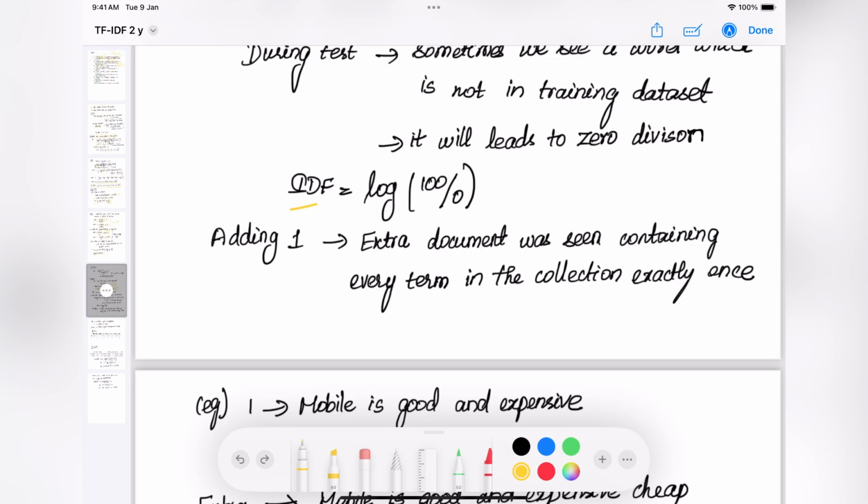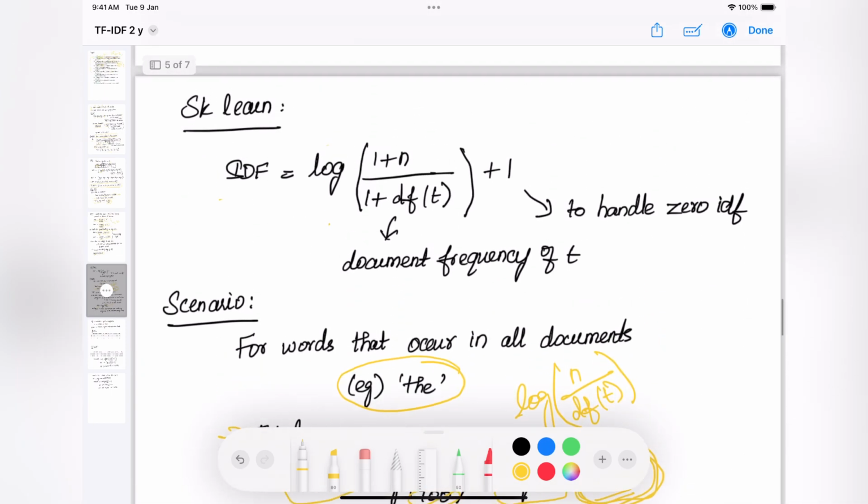As per the formula, we should take a log of the total number of reviews divided by the number of documents which have this particular word. Since this word is not present in the training data, the count will be 0, and it will lead to a division by 0 error. We don't want this scenario to happen. In order to avoid such errors, scikit-learn just added a 1 to the numerator and the denominator.